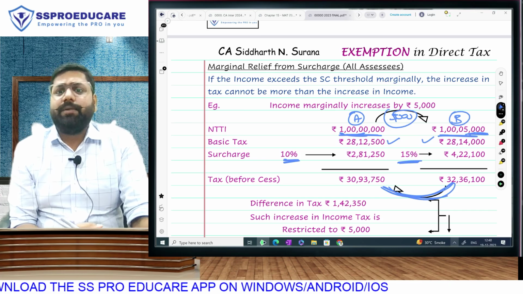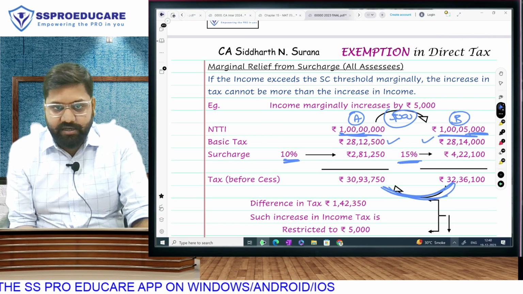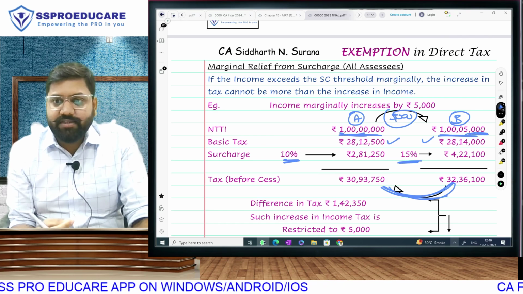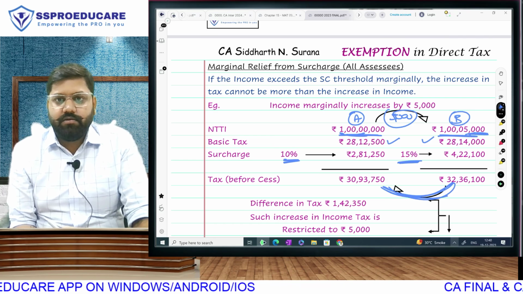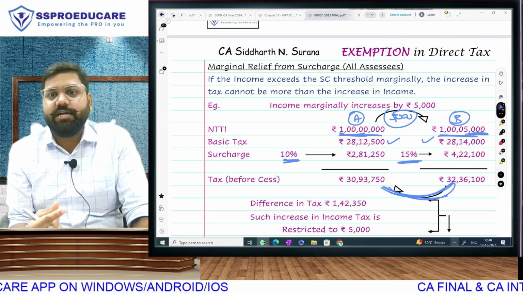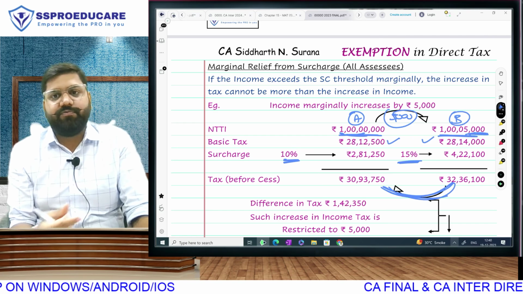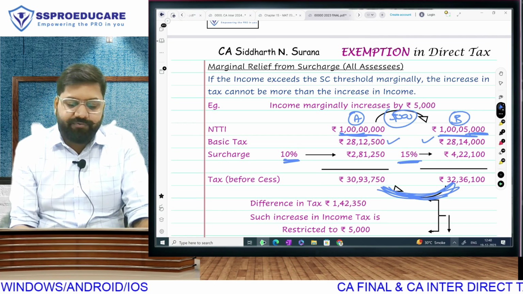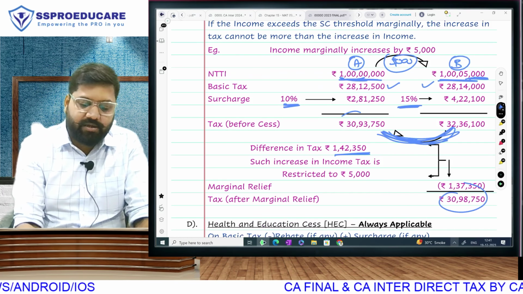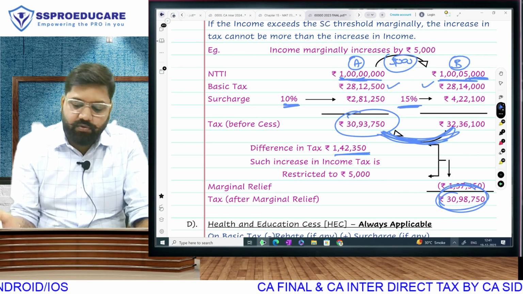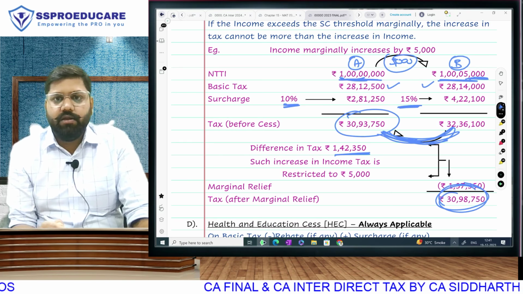So what is the concept of marginal relief? The difference in tax cannot be more than the difference in income. If the difference in income is only rupees 5,000, then the difference in tax cannot be such a big amount, and the excess amount we will subtract. So if this is coming to 3093, this can come to only 3098. The difference in tax cannot be more than the difference in income.